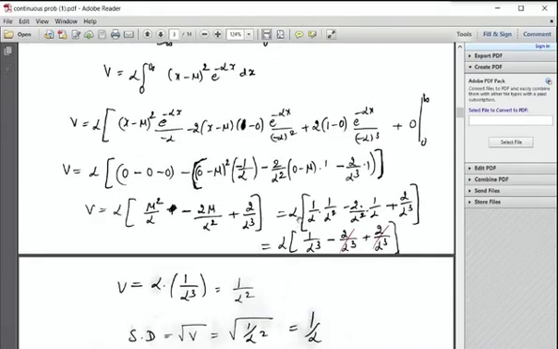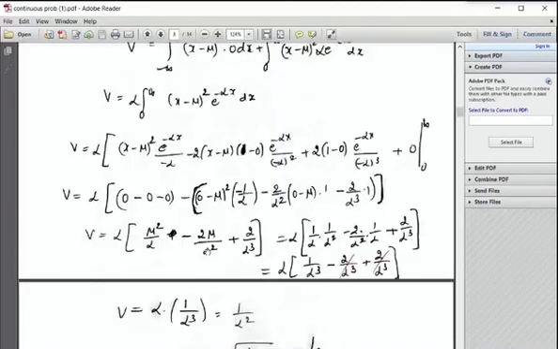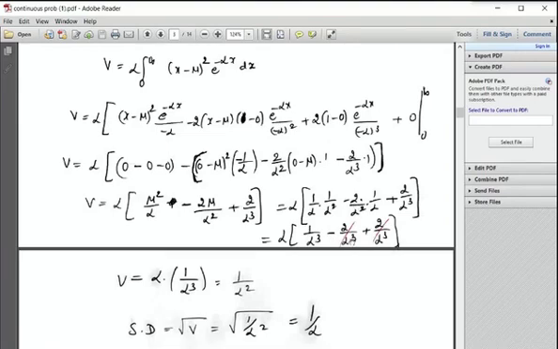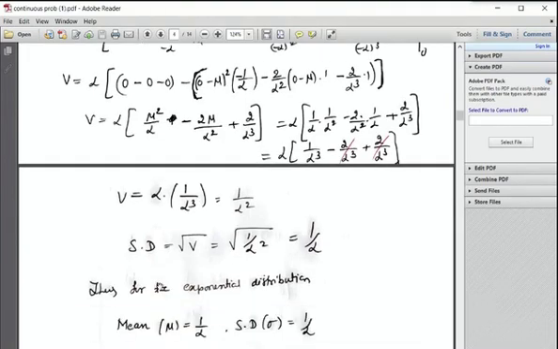Therefore, alpha into, right, 1 by alpha into, what is mu? What is mu for exponential distribution? 1 by alpha. Therefore, that is what? 1 by alpha square, mu square, minus 2 by alpha square into, what is mu? 1 by alpha, plus 2 by alpha cube. Alpha into 1 by alpha cube minus 2 by alpha cube plus 2 by alpha cube. These two get cancelled. So, what is variance? V is alpha into 1 by alpha cube. Alpha cancels, we get variance is 1 by alpha square. Therefore, what is standard deviation? Square root of the variance, square root of 1 by alpha square, that is also equal to 1 by alpha.